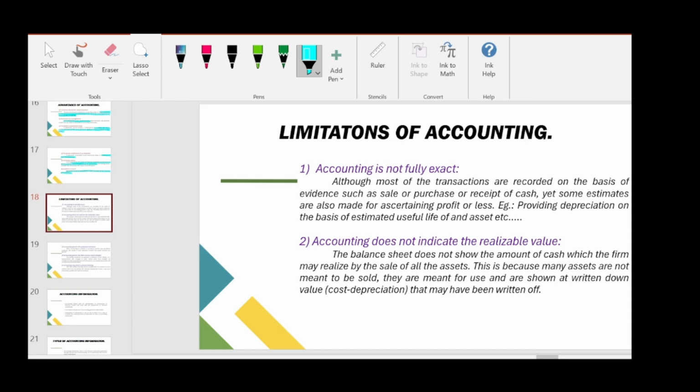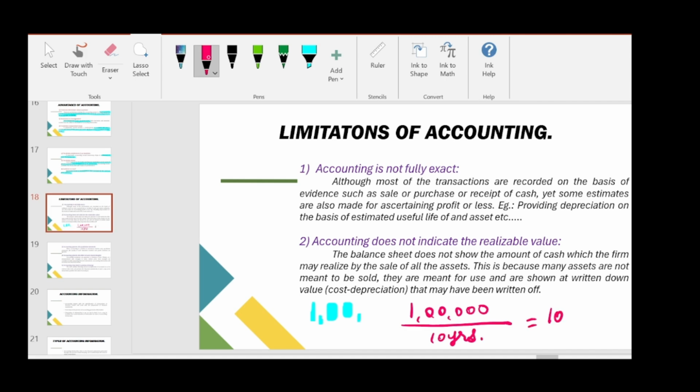For example, depreciation. If we buy machinery worth 1 lakh and the useful life of the asset is 10 years, what we will do is, 1 lakh divided by 10 years.